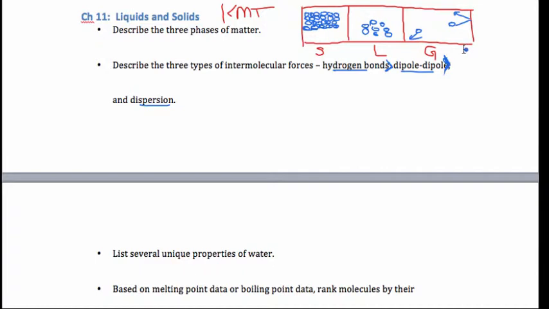So let me just summarize this. 0 bond energy, high KE. And then solids would be almost 0 KE, and then very large bond energy. I'm using the term bond loosely. And then liquids would be in the middle. That's the characteristic of the 3 phases of matter.